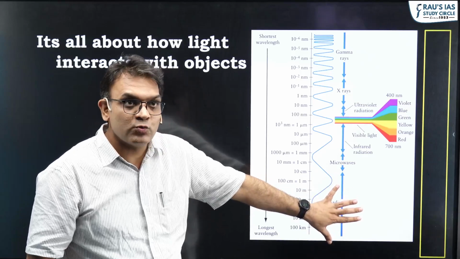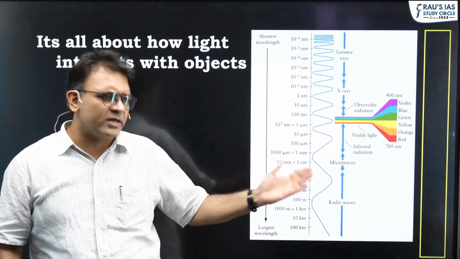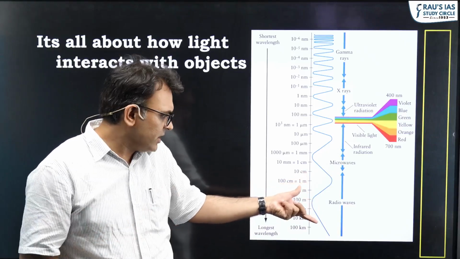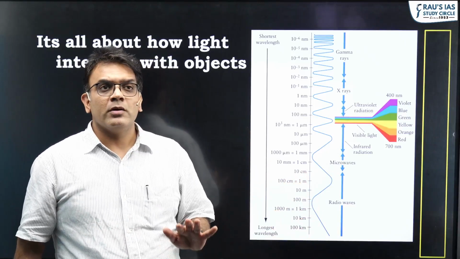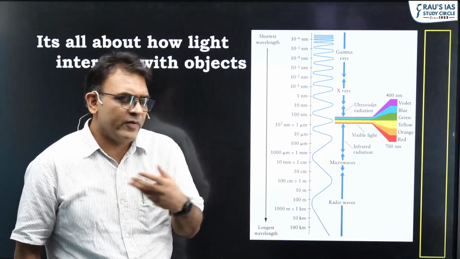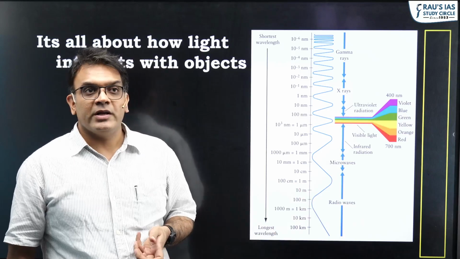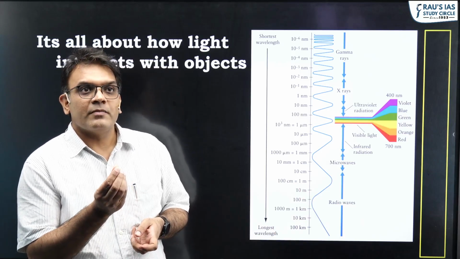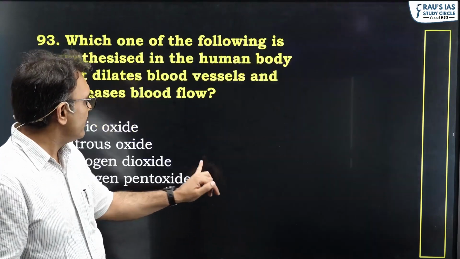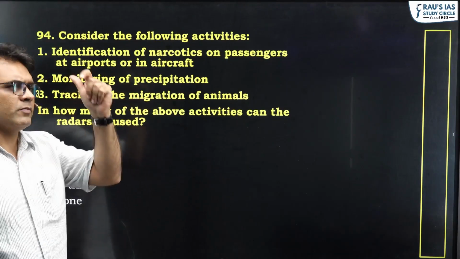We never use these waves for small objects, especially because radio waves, you see, range from 1 meter to kilometers, tens of kilometers, hundreds of kilometers also. But for simplicity, we take about 1 meter to some tens of kilometers. That is the size, I mean the wavelength, of a radio wave. Owing to its larger size, it is not really useful to understand the characteristics of small objects. In that sense, please understand, radio waves will not be used for identifying the properties of small objects.